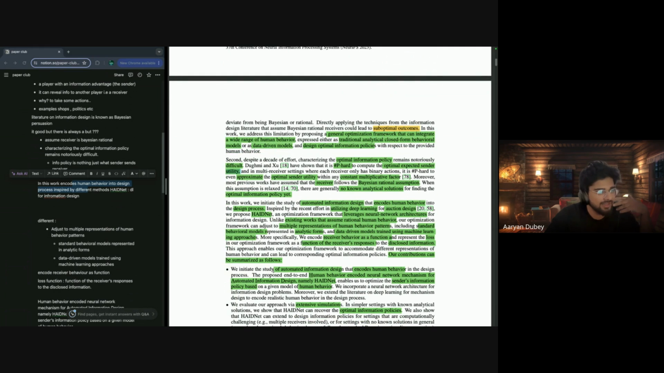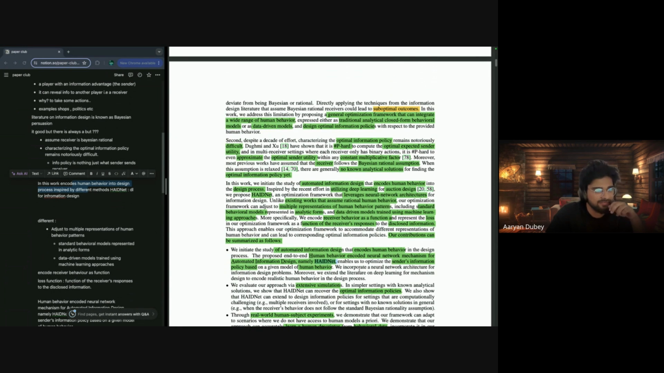They say that the study of automated information design is called human behavior. Now we have the reveal. What is HAIDNet? Human behavior encode neural network mechanism for automated information design, namely HAIDNet. It enables us to optimize the sender's information policy based on given human behavior. They say that we incorporate neural network architecture for information design problems.